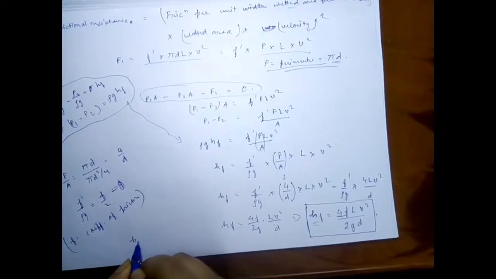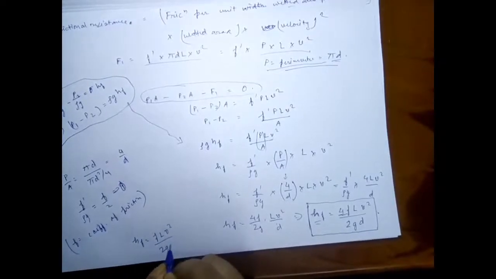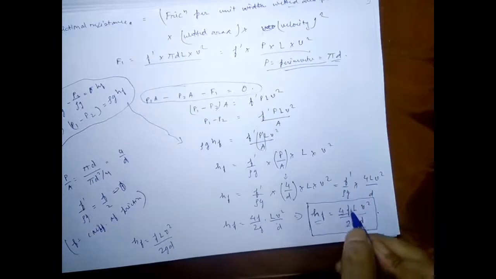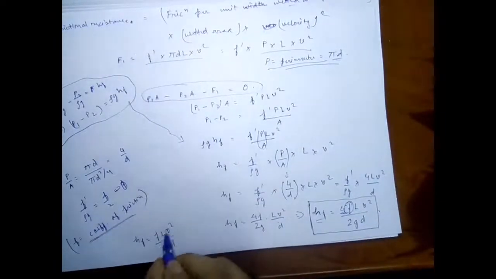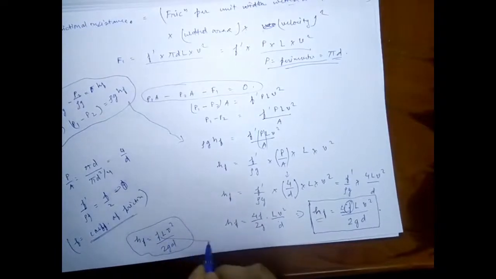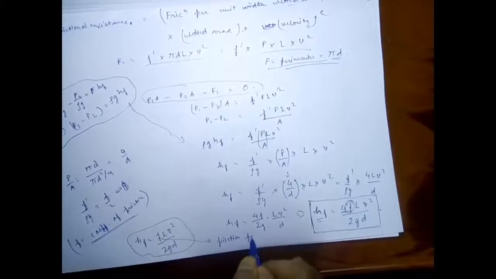Darcy-Weisbach equation, and it can be written as HF is equal to FLV square upon 2GD. But note the difference, this F is the coefficient of friction, whereas this F is the friction factor.